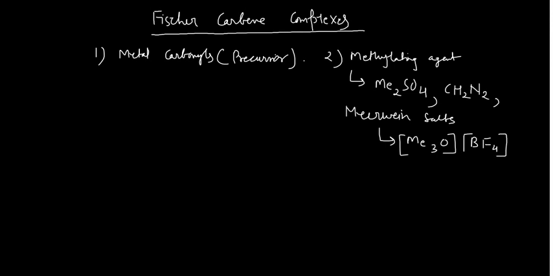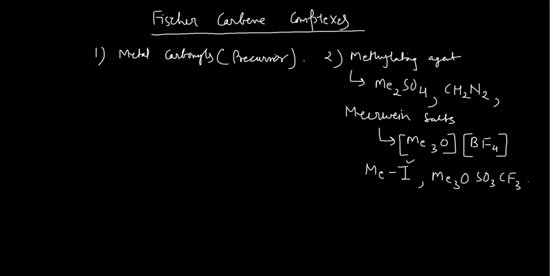This is your Meerwein salt. When you replace the methyl with the ethyl, then obviously it would also be a kind of Meerwein salt. Then you may have methyl iodide, because I is a very good leaving group, so you can use this one. And you may also find this particular species, difficult to name. This is something very, very important.